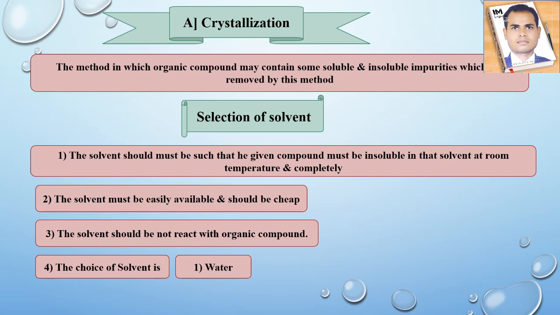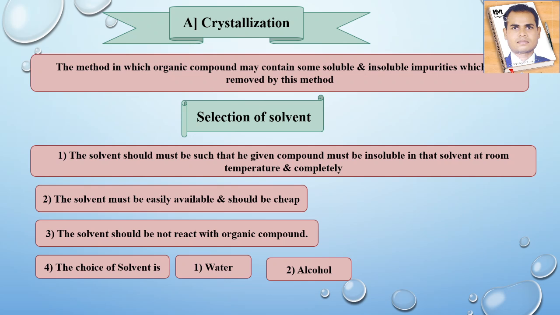If the compound is insoluble, then we can use the next solvent, which is alcohol. By taking this solvent, we take the substance and add the solvent. If after addition at room temperature the sample is not soluble in water or alcohol, we simply heat the sample.